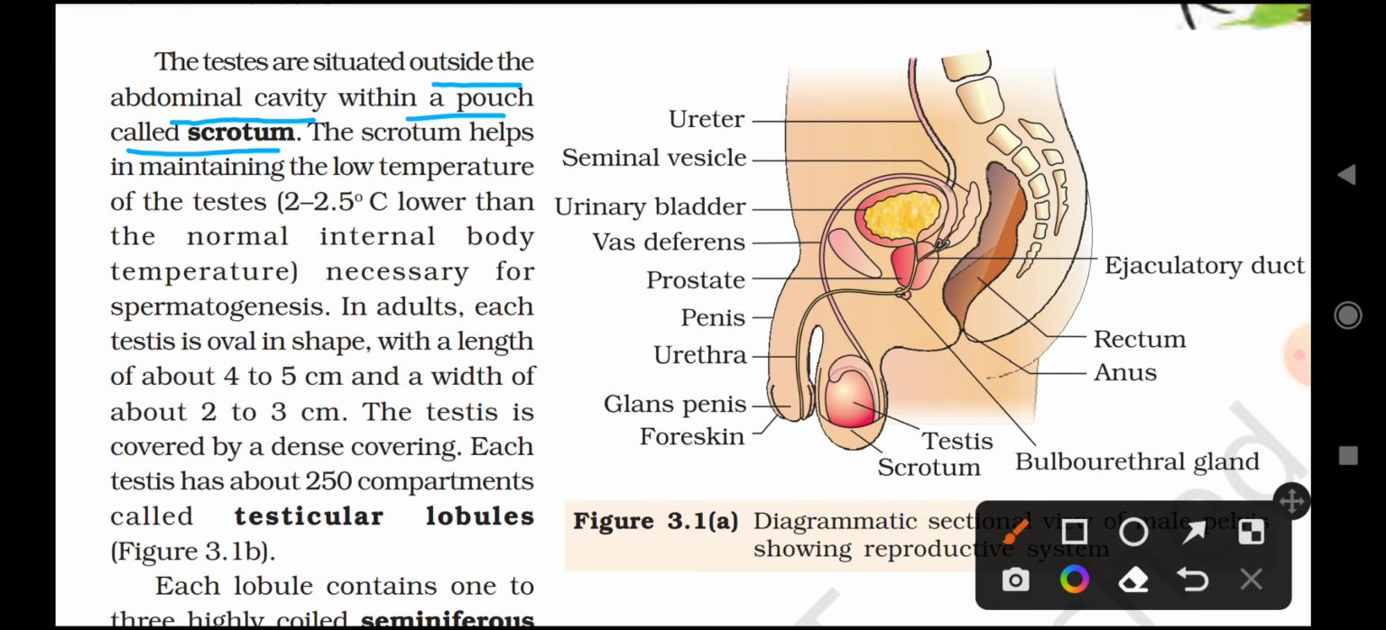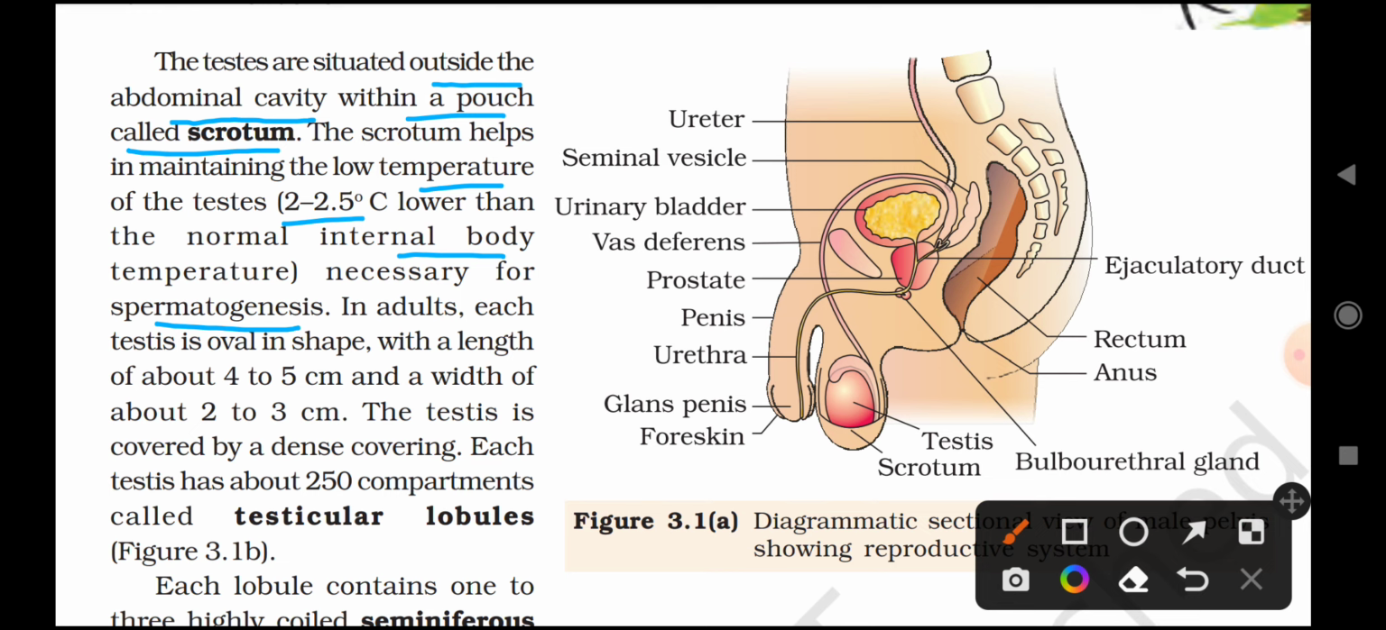The scrotum helps in maintaining... So the function of scrotum கேட்டிங்க அப்படின்னா it helps in maintaining the low temperature of the testis. Testis வந்து எப்பவுமே low temperatureல இருக்கும், அதுக்கு ஹெல்ப் பண்ணுறது வந்து இந்த scrotum தான். ஓகேவா, ஸோ என்ன டெம்பரேச்சர் கேட்டிங்க அப்படின்னா 2 to 2.5 degree C lower than the normal internal body temperature, necessary for spermatogenesis. ஓகேவா, ஸோ இந்த டெம்பரேச்சர் இருந்தால் தான் இந்த sperm formation அப்படிங்கிறது வந்துட்டு நடக்கும்.